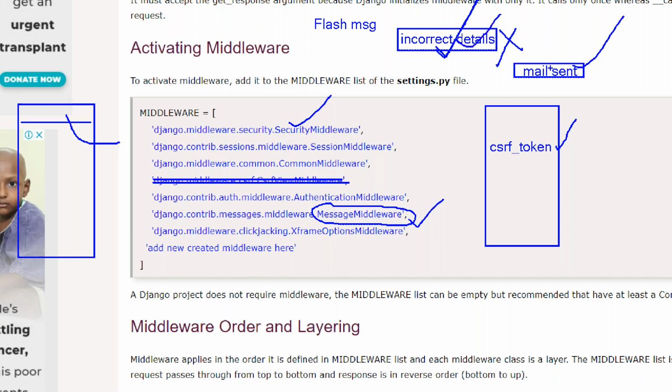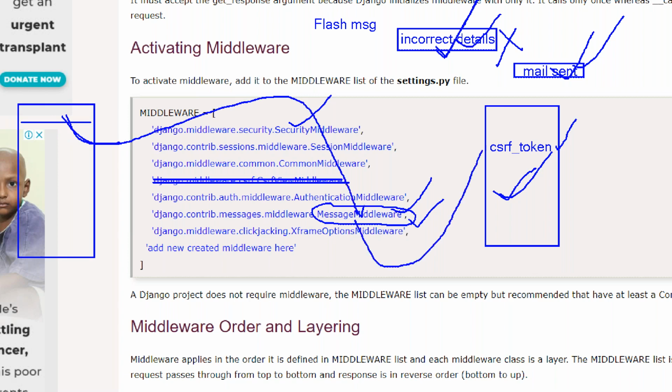If you want to implement these flash messages in our project, then we compulsorily use this middleware. Now I send the request, it goes and executes the message middleware. That functionality is used here, then it works and displays the messages.